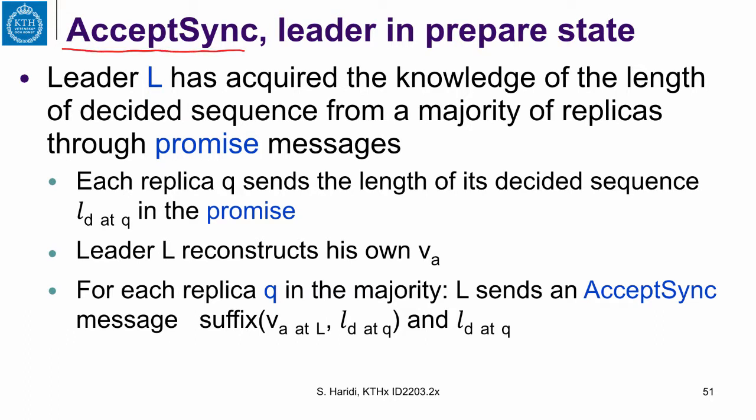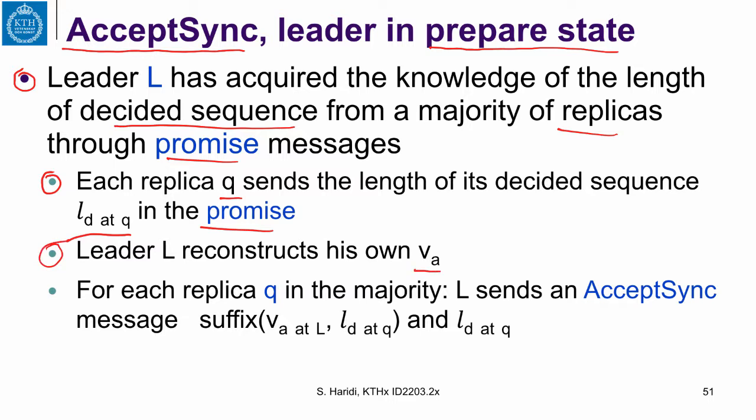So we are sending an AcceptSync, and the leader is in the prepare phase. The leader has acquired the knowledge of the length of the decided sequence from a majority of replicas through the promise. That happens because each replica Q sends the length of its decided sequence, LD, in the promise. And after getting a majority, the leader constructs his own accepted sequence. Now, for each replica in the majority, L sends an accept message.